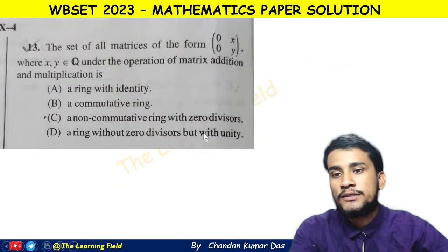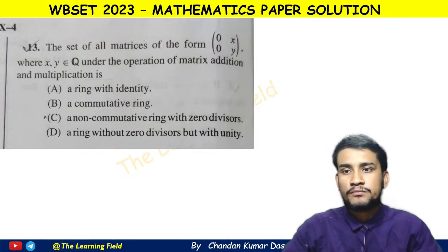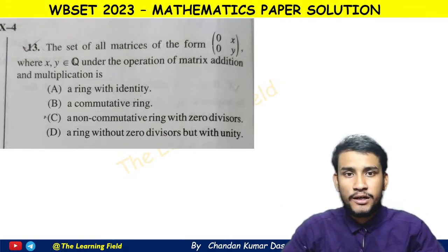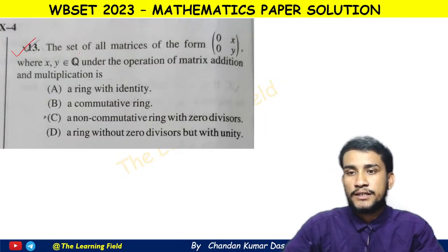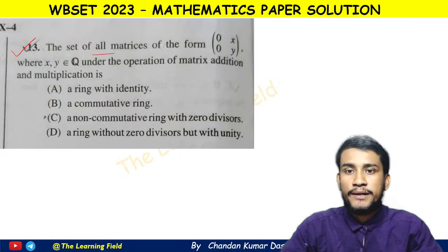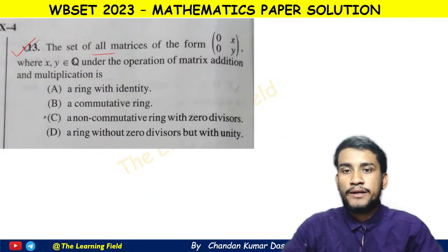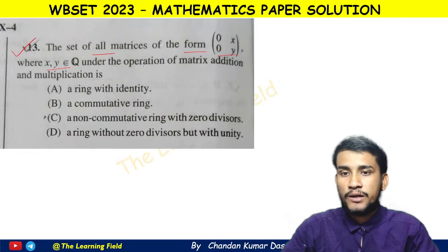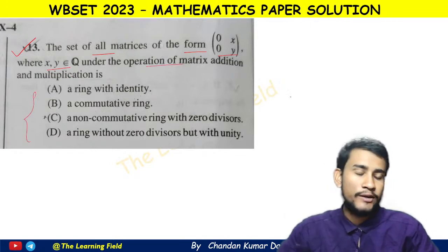Okay, today's first question, question number 13. These questions are from a series. The first question is from abstract algebra. The question says: the set of all matrices of the form [0 x; 0 y], where x, y belong to the rational numbers, under the operation of matrix addition and multiplication is... So there are 4 options.